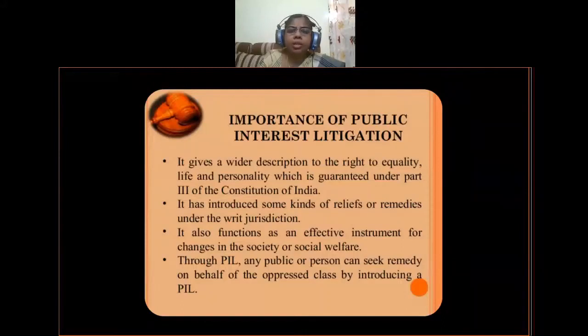Okay, so it has introduced some kinds of reliefs or remedies under the writ jurisdiction. By the writ jurisdiction of the Supreme Court of India and High Courts, these fundamental rights, the right to equality and life and personality, can be safeguarded. And it also functions as an effective instrument for changes in the society or social welfare through PIL. Any public or person can seek remedy on behalf of the oppressed class by introducing a PIL. So this is the importance of public interest litigation in our country.